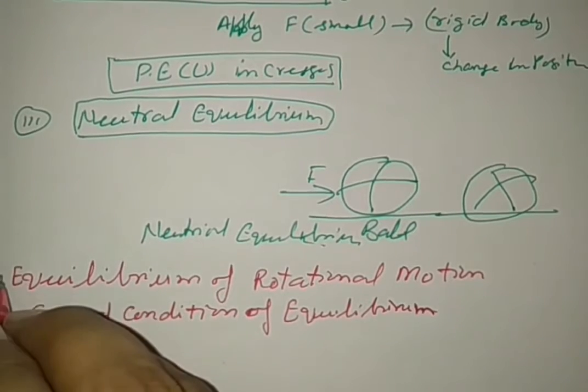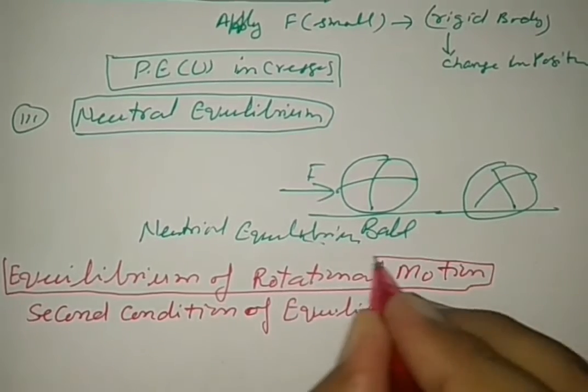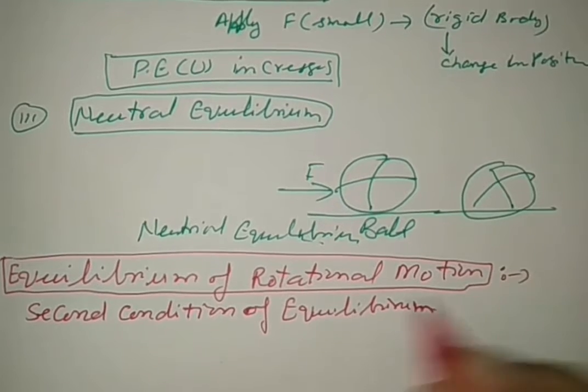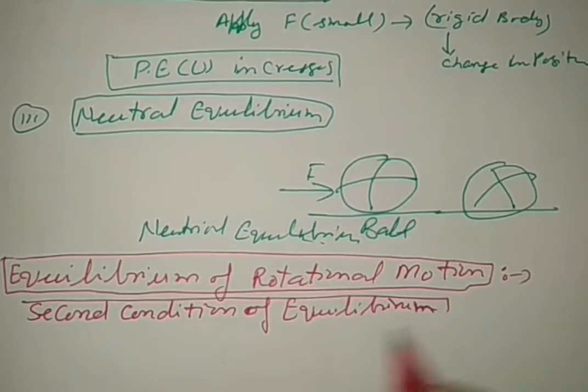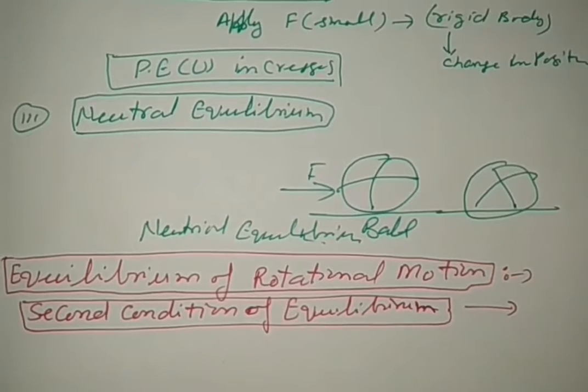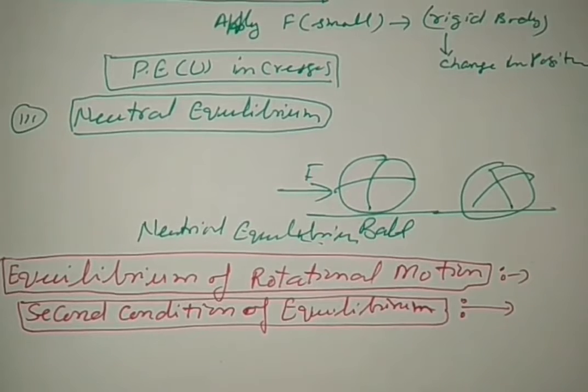Now we see the second type of equilibrium, that is equilibrium of rotational motion. This is also called the second condition of equilibrium, right? So see very carefully the second condition to understand it.